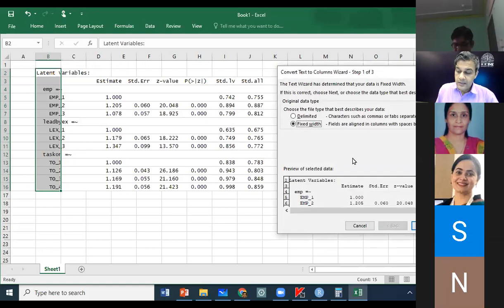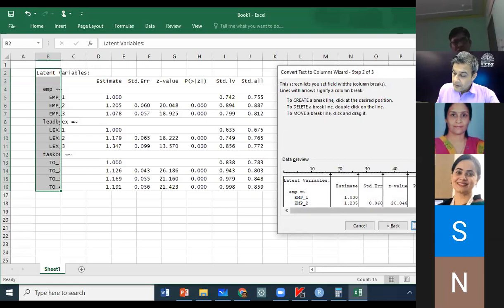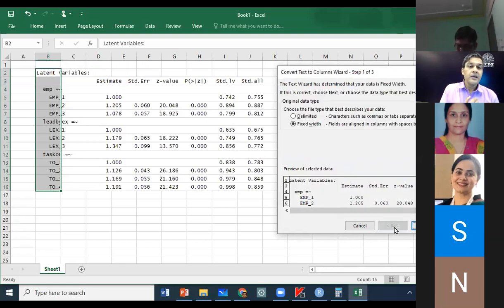A window like this opens up. Just say fixed width. Just let it be default. I am repeating again, fixed width.